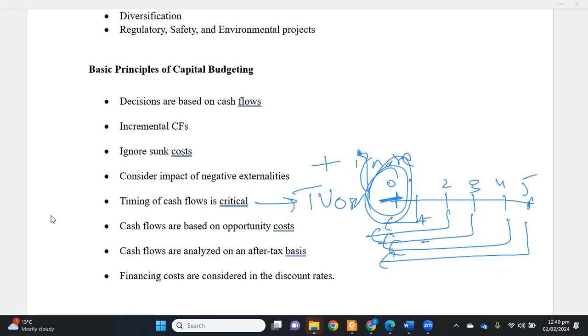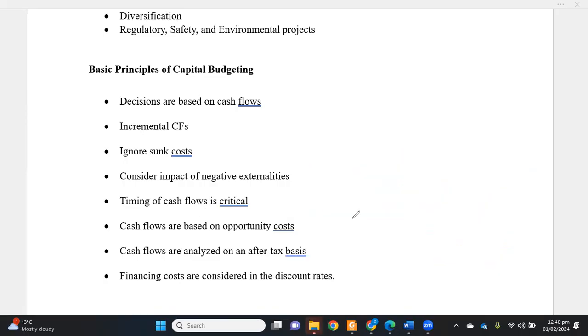Okay. So then we have another important principle: cash flows are based on opportunity costs. Take a very simple example. A company wants to do a new project, and in that project the company requires a heavy duty printer.